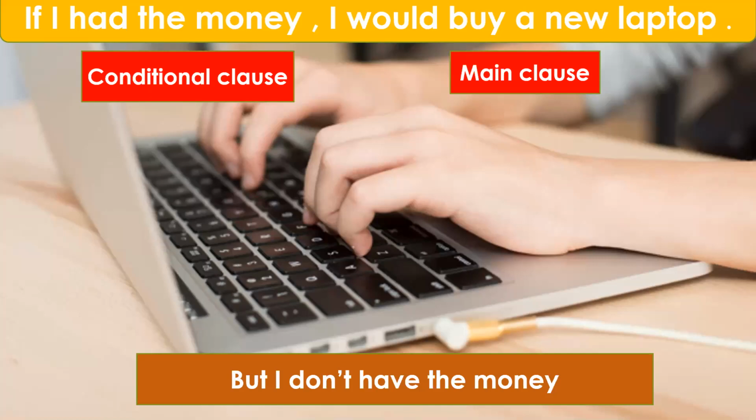Okay, so such kinds of conditionals are called type 2 conditional sentences, which indicate a result which will not be possible because it is very unlikely to happen, since the condition in the conditional clause is itself very unlikely to happen. Unreal situation, this is.